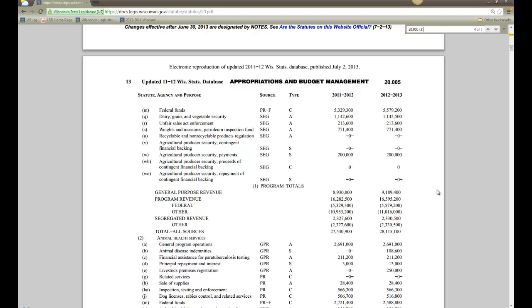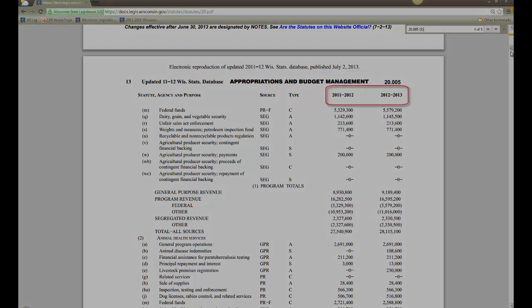The table has 5 columns. In the Statute, Agency, and Purpose column, appropriations are listed by their purpose under each agency heading. The Source column includes acronyms that identify an appropriation's funding source. The Type column consists of several possible abbreviations that describe the time basis of an appropriation's distribution. And the final 2 columns contain the amounts appropriated, 1 column for each fiscal year.